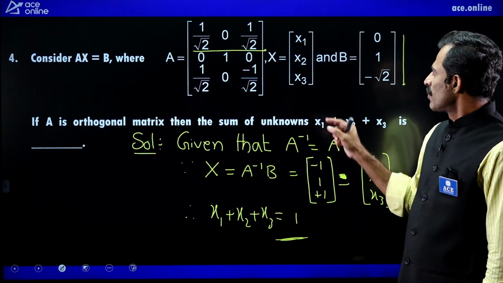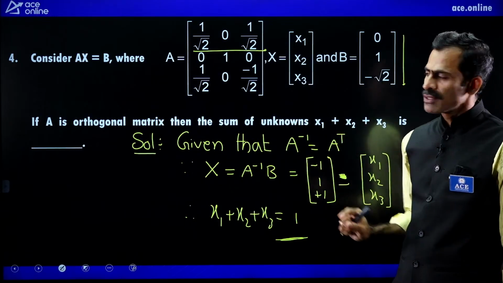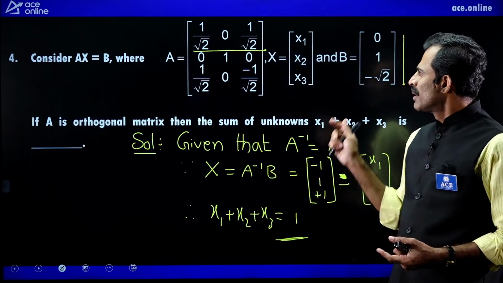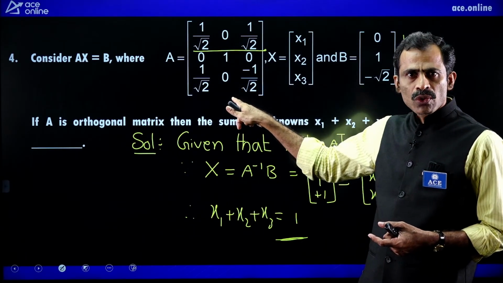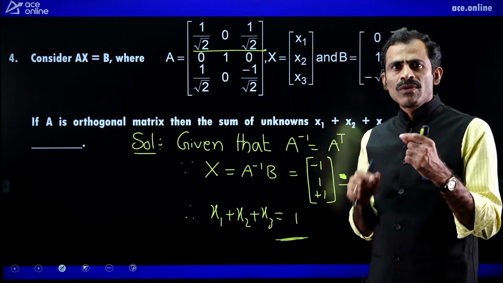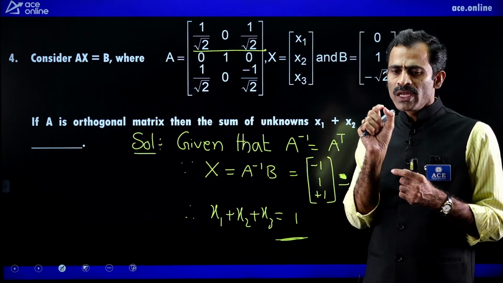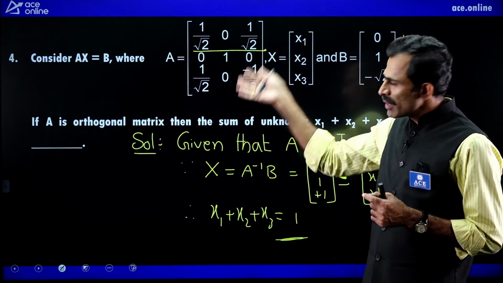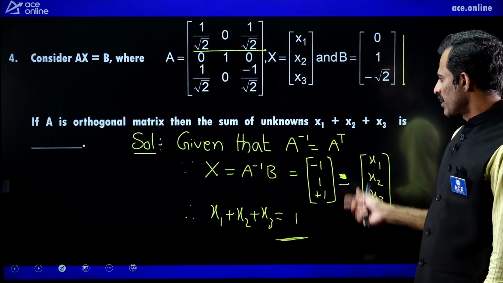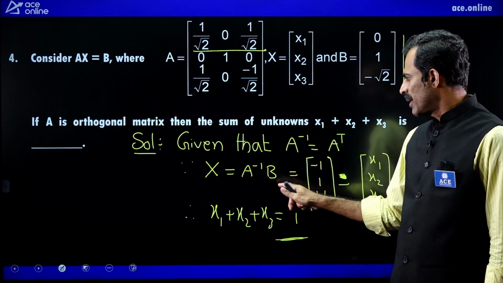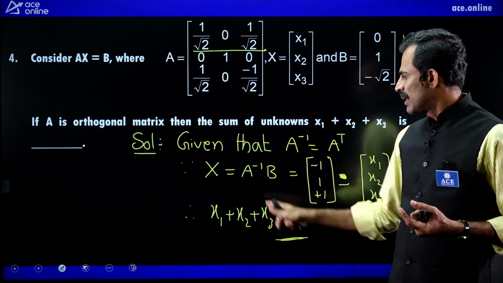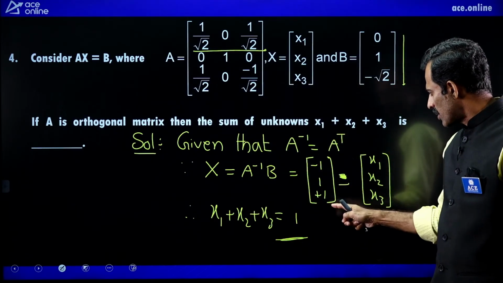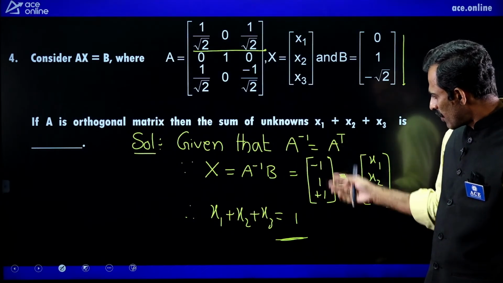We just need to find the sum of all the unknowns in the solution matrix. To find it, first we need to find the solution matrix. Here we are given that the matrix is orthogonal, so we can write the inverse directly. Very simple one. Inverse of an orthogonal matrix is the transpose of itself. For this matrix, the transpose is also A. A inverse equal to A transpose equal to A. Then X equal to A inverse into B. This is by the matrix inversion method. The solution matrix is given by A inverse into B. Product of these two is this vector, x1, x2, x3. Sum of all this is 1.